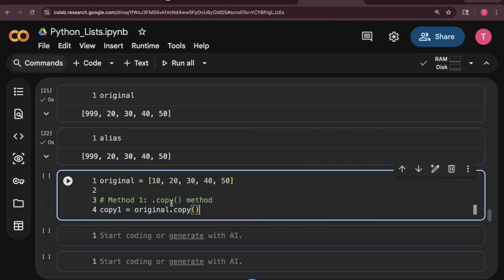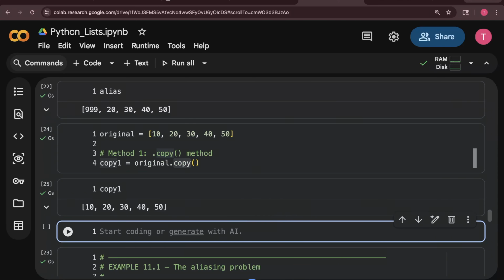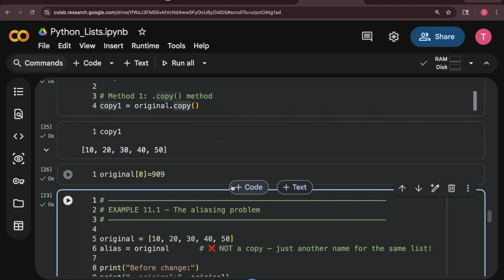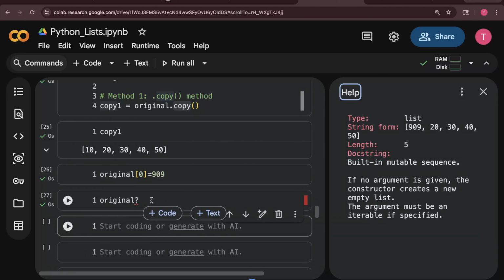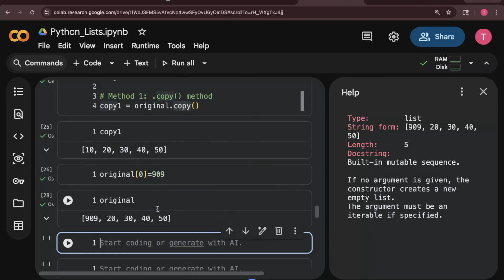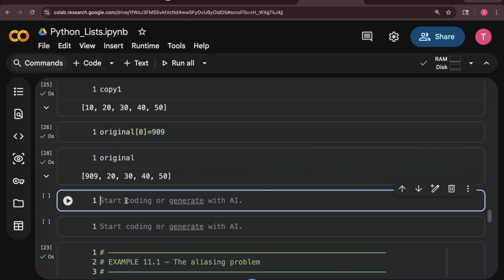Now if you want to do that, you need to use a method called copy. If you say copy1 equals original dot copy, now copy1 will contain the same value. See, copy1, no problem. So now if I make any changes inside original, 0 equals 0909, and if we see it like that, now original I am getting the value here, and if I check the copy1 now,